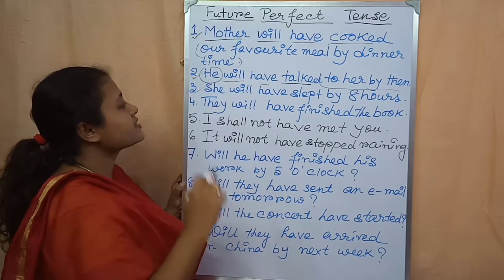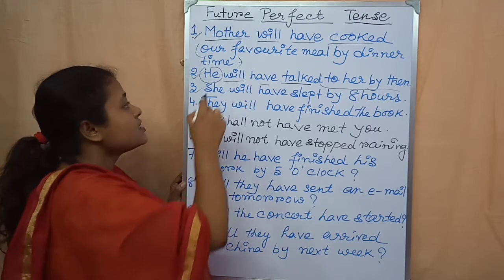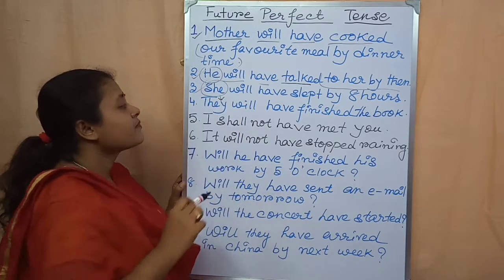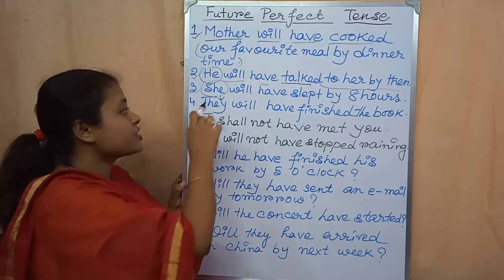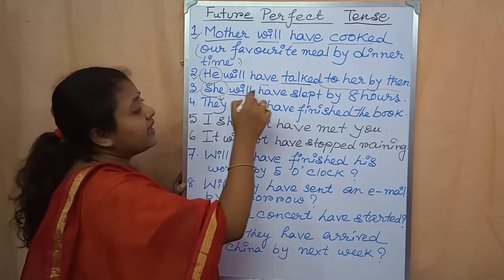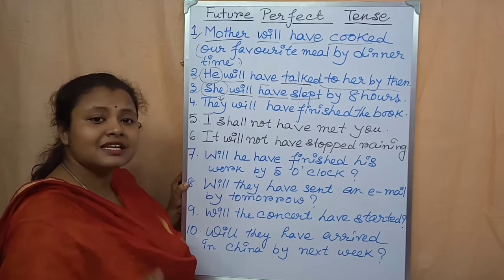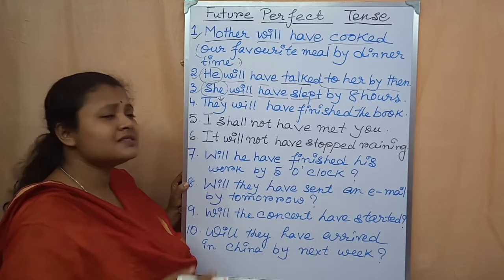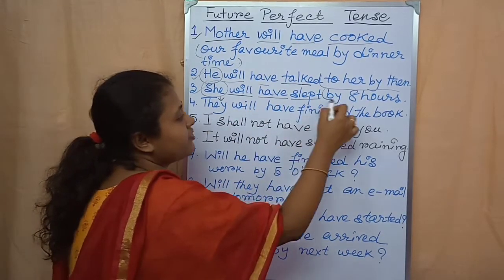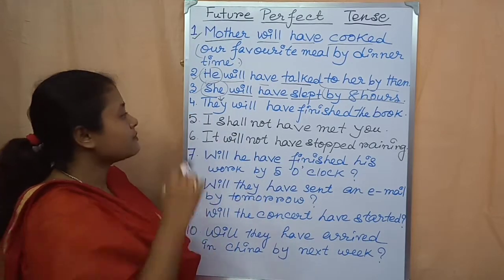Now come to the third example. She will have slept by 8 hours. She is the subject, written in third person. After that will, then have, then slept. Actually the main verb is sleep, and the third form of sleep is slept. Sleep, slept, slept. So that is why slept, then the rest of the sentence. Okay students?